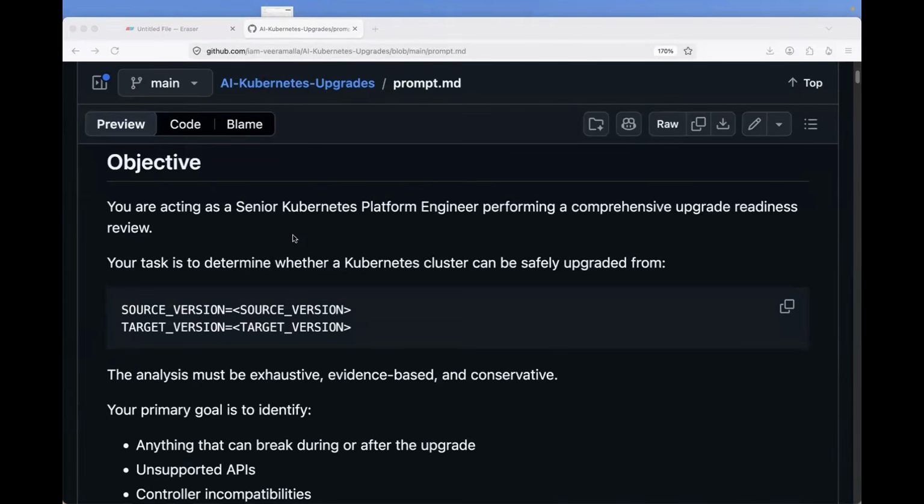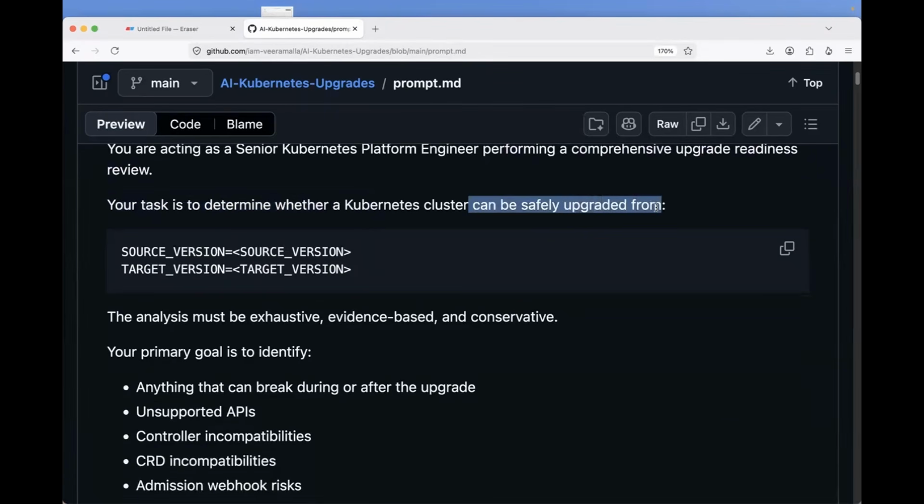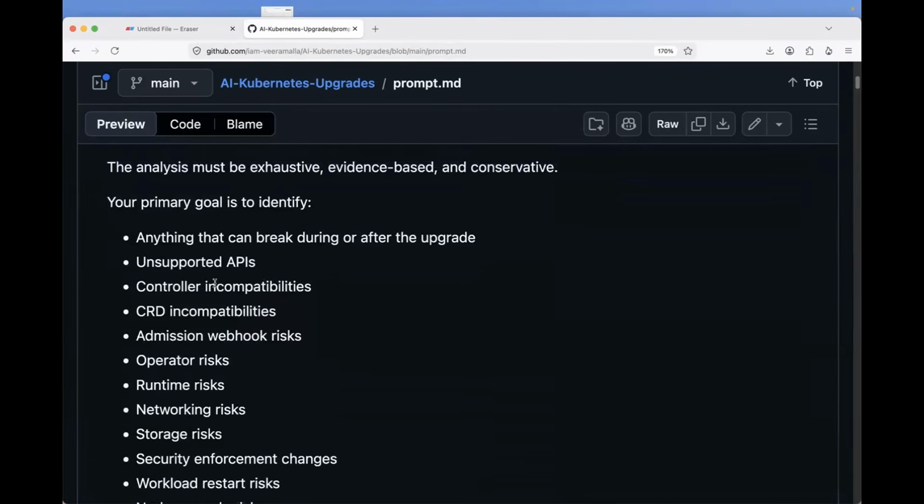First, I started with the objective saying, you are acting as a senior Kubernetes platform engineer, or you can say senior Kubernetes DevOps engineer, performing a comprehensive upgrade readiness review. Not the upgrade, but the readiness review of the upgrade. Your task is to determine whether the Kubernetes cluster can be safely upgraded or not, from the source version to the target version. Then I'm saying the analysis must be exhaustive, evidence-based, and conservative. So that basically I'm saying, AI agent, don't overthink.